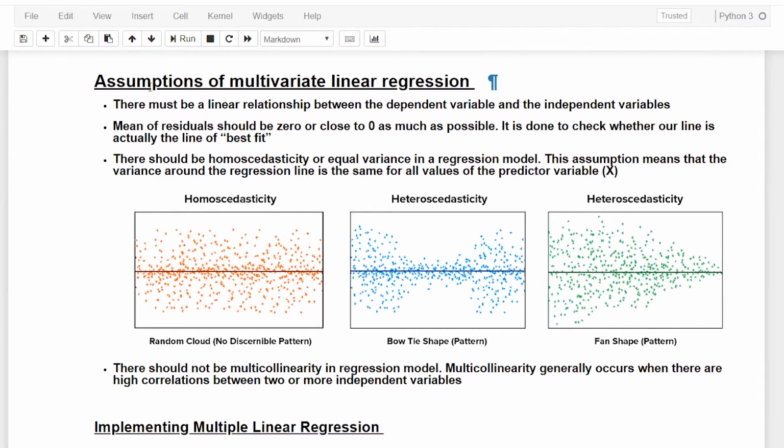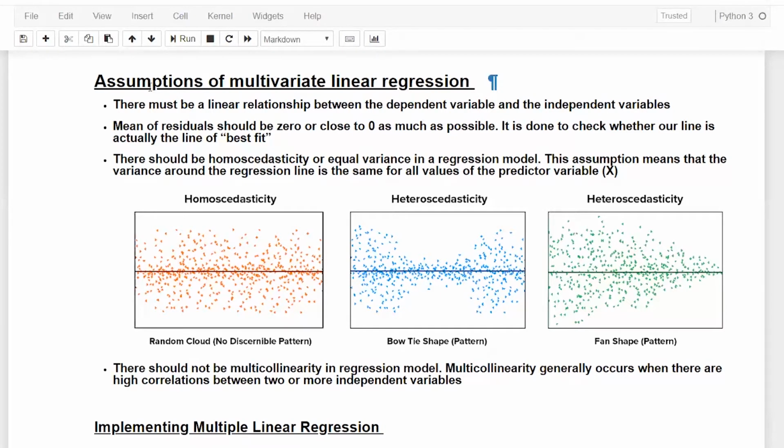The second one is that the mean of residuals should be zero, or as close to zero as possible. So when you make predictions via multiple linear regression, you will get some errors, right? The actual minus the predicted value of every observation will give you a measure of the error, or what we call residuals.